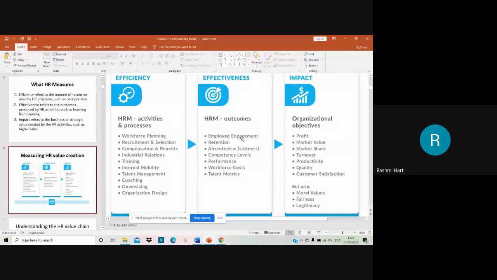If there is person-organization fit, that means the person has gelled up with the culture, very good, but there is no person-job fit, that means you are not matching the right person to the right job. So at that time again the satisfaction level will decrease as well as the employee will leave the organization. So it is very important that person, job, and organization, all these three fit with each other, then only your employees will be happy and they work in the organization. For that, you need to have right moral values, right ethics to be followed in the organization. You need to be very fair and legitimate, right? So if that culture is built in the organization, then 100% your HR department is efficient and effective.